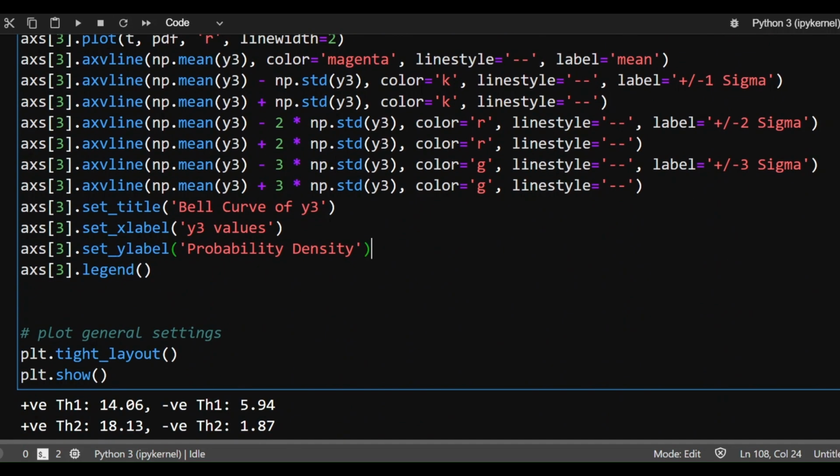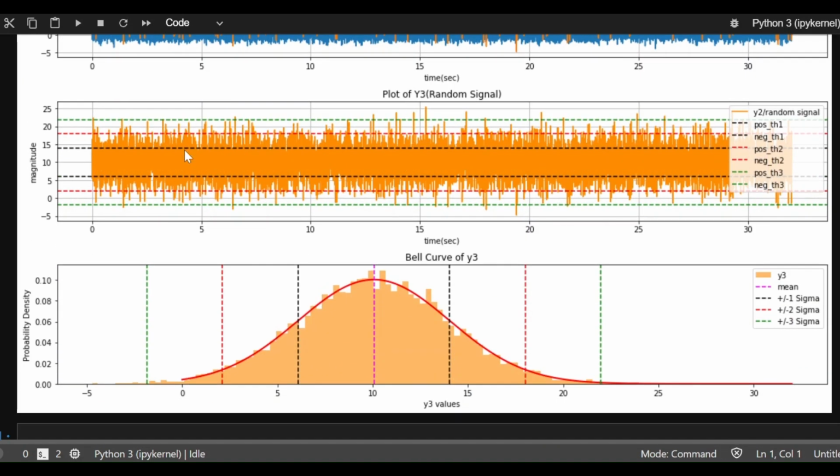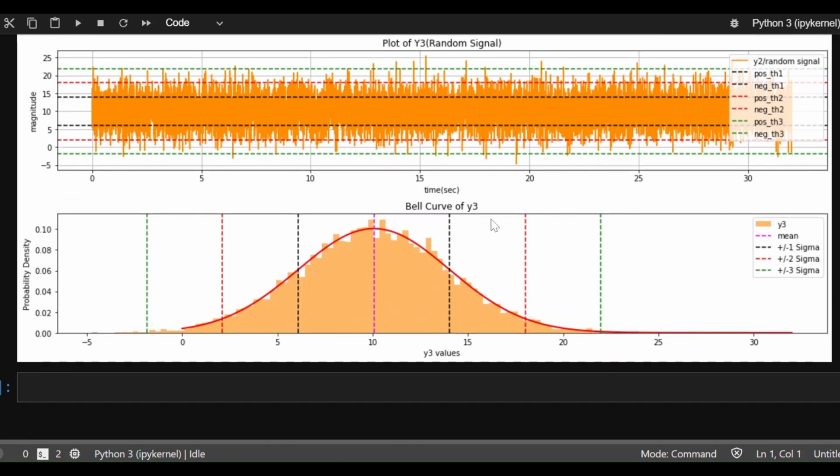So let's try to see what is happening here. This is an alternate way of looking at exactly the same data. This was the time series, and this axis was time. Now we don't want to see it in time. We want to evaluate this data in terms of probability. So what I have done is, this axis, which is the value of data, the magnitude of data, y3, I have taken and plotted on the x-axis now.